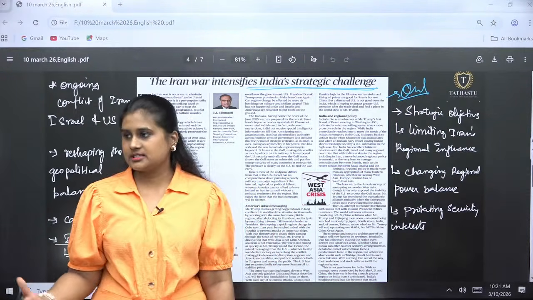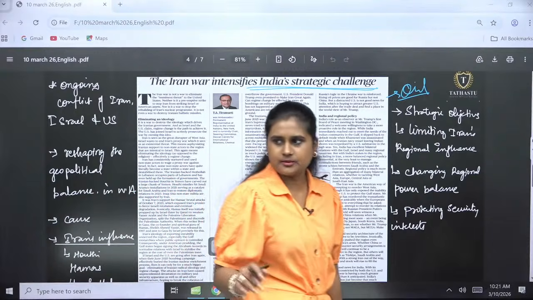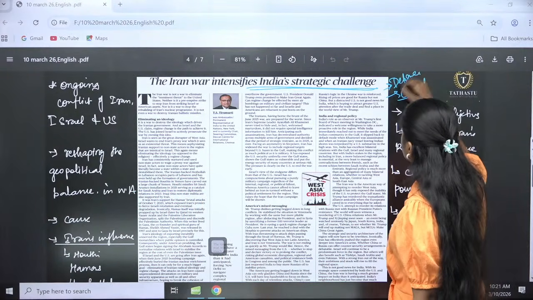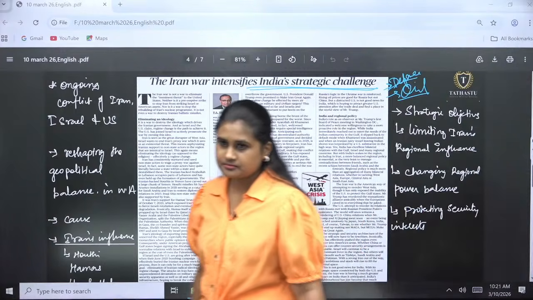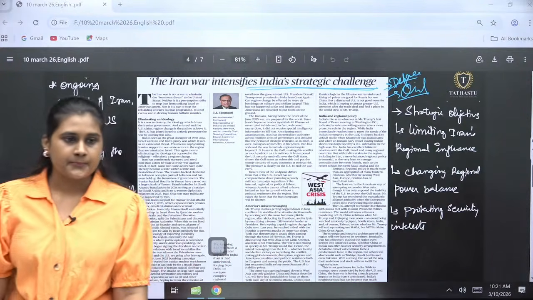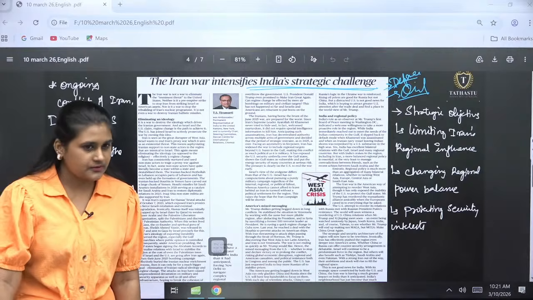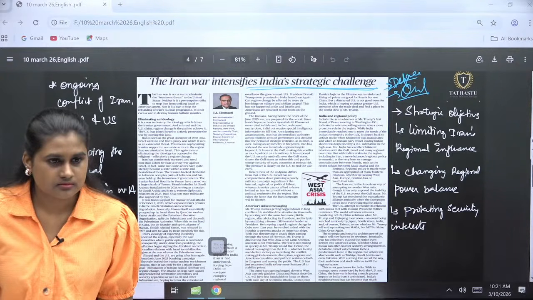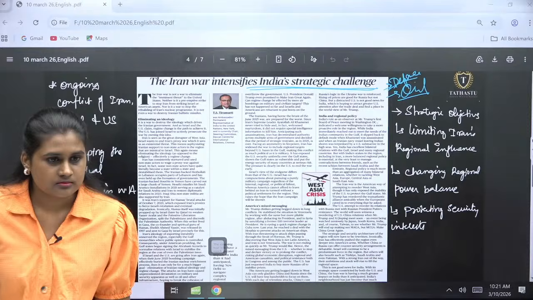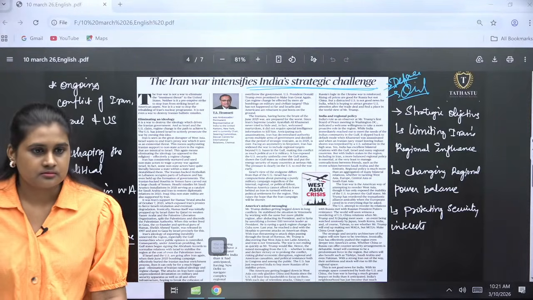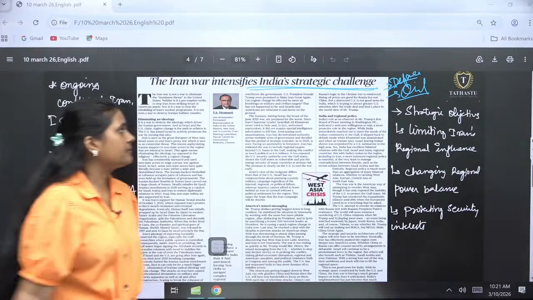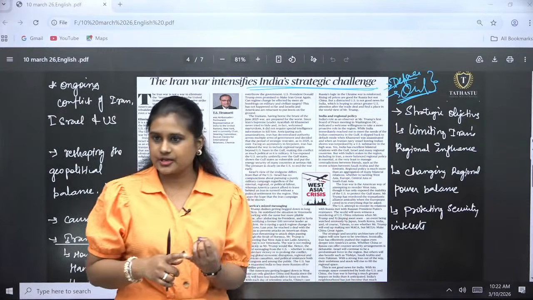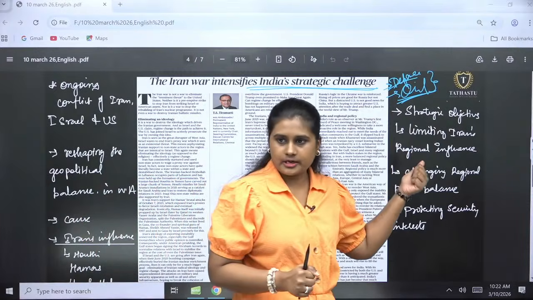Other than that, our union budget is already giving enough defense amount, right? So we have to strengthen our defense. Apart from that, more specific if you could. Very good. So the major concern here, these two are internal things to secure our energy security. We will be considering the oil prices and everything.